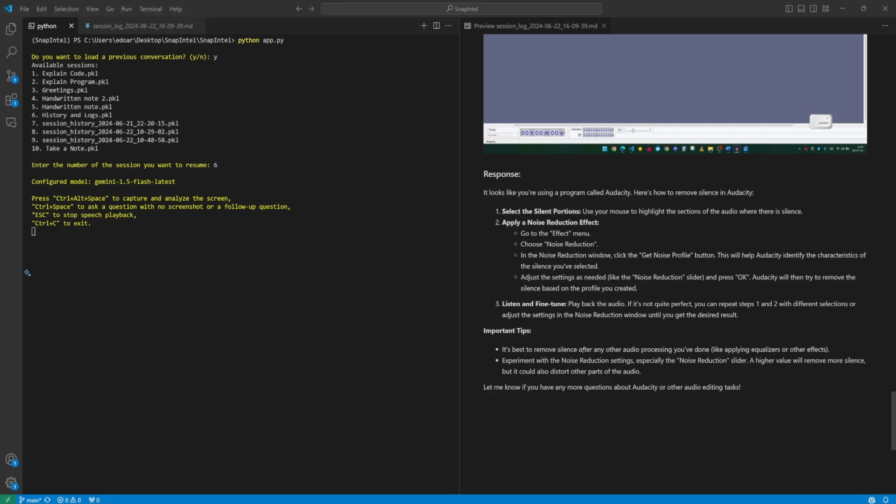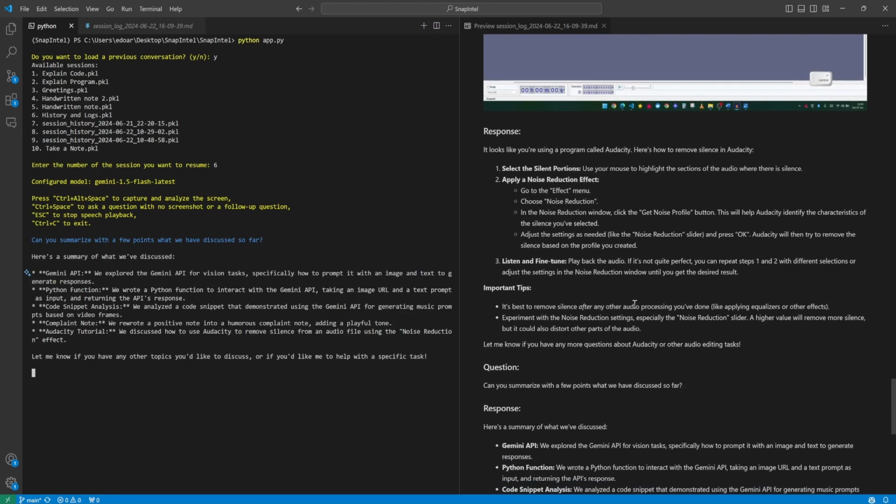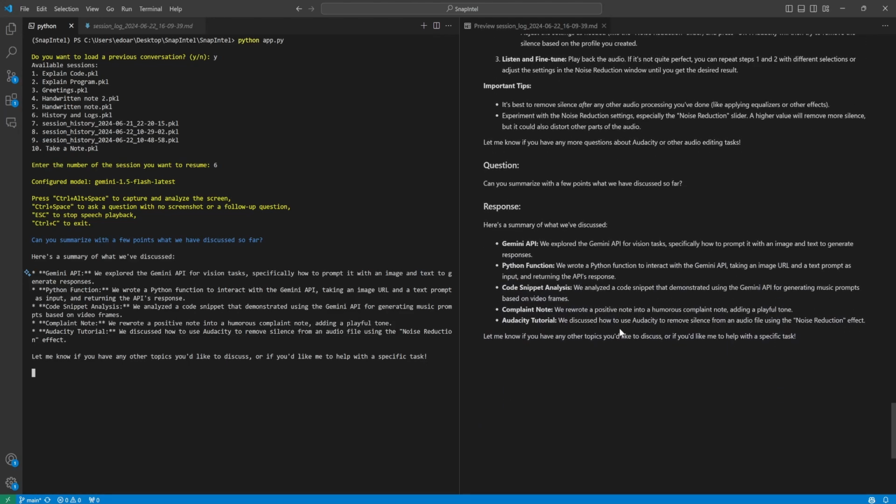Can you summarize with a few points what we have discussed so far? Here's a summary of what we've discussed. Gemini API. We explored the Gemini API for vision tasks, specifically how to prompt it with an image and text to generate responses. Python function. We wrote a Python function to interact with the Gemini API.